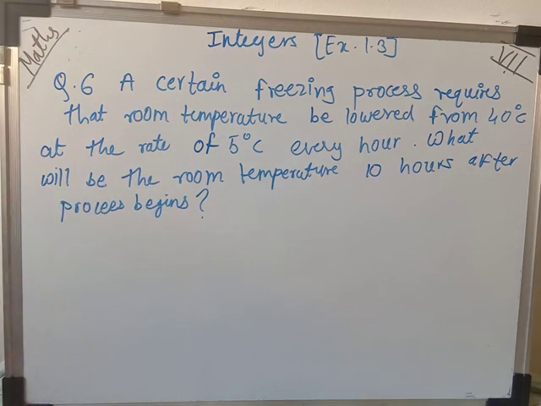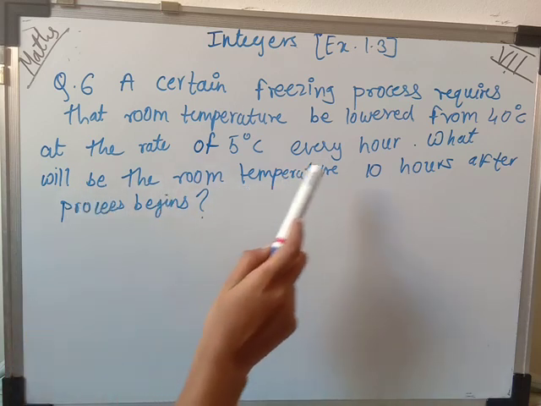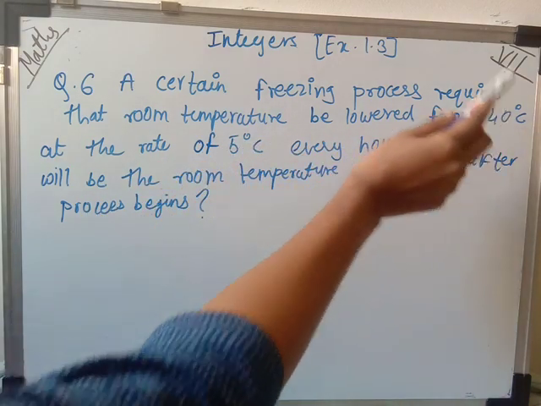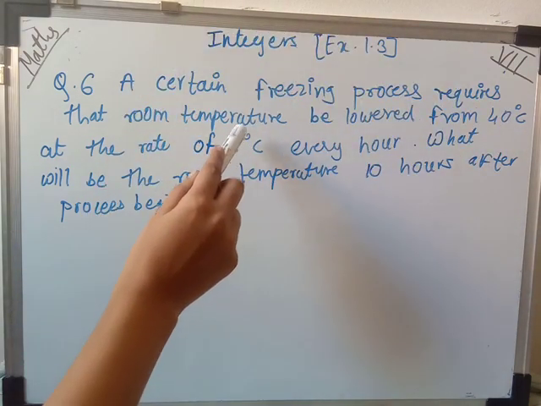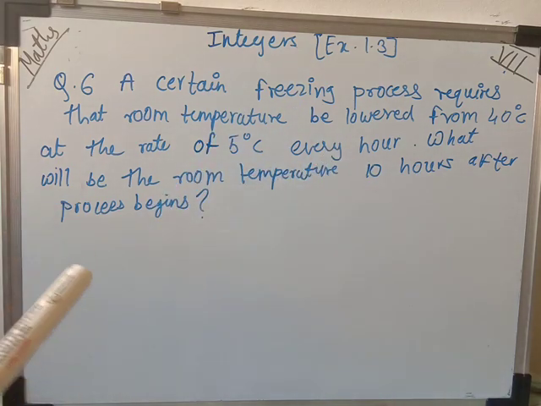So what will be the room temperature 10 hours after the process begins? If the temperature is lowered by 5 degrees Celsius every hour, what will be the temperature of that process after 10 hours? Here again I'm just explaining this question.